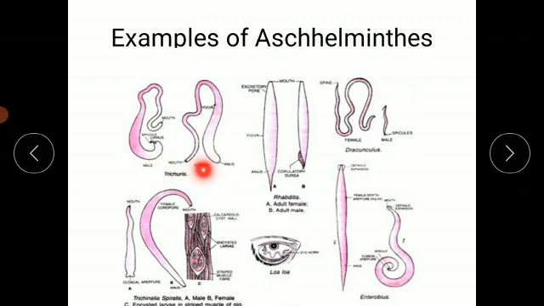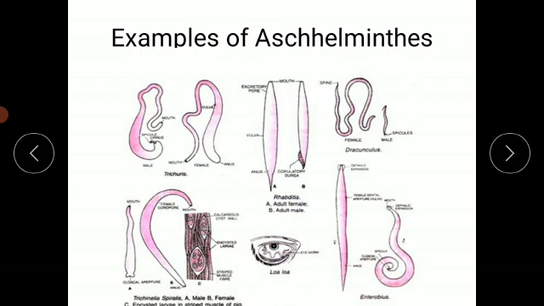So this is Trichuris, Rhabditis, Dracunculus. Just observe here, they are given male and female. Observe the length of male and female. Here it is female and male Rhabditis. It is female Dracunculus and male Dracunculus.